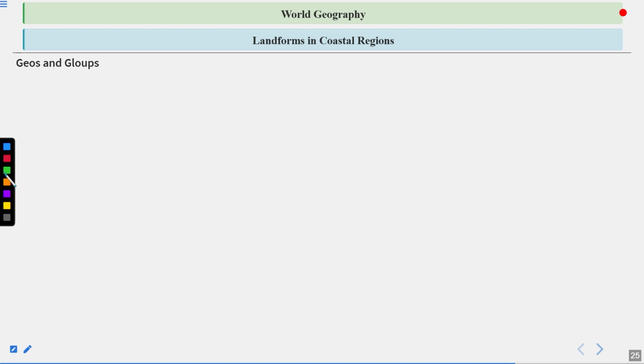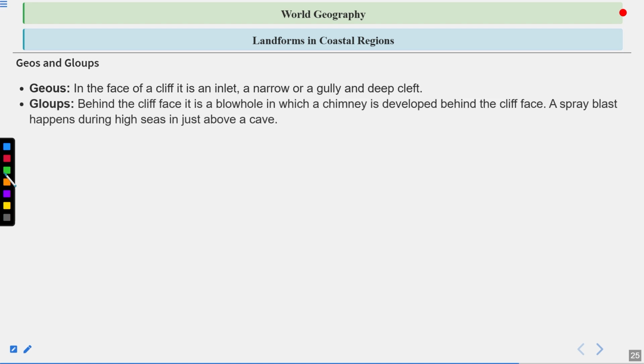Geos and gloops. A geo, in the face of a cliff, is an inlet, a narrow gully and deep cleft. Gloops, behind a cliff face, are blowholes in which a chimney is developed behind a cliff face. A spray blast happens during high seas just above a cave.